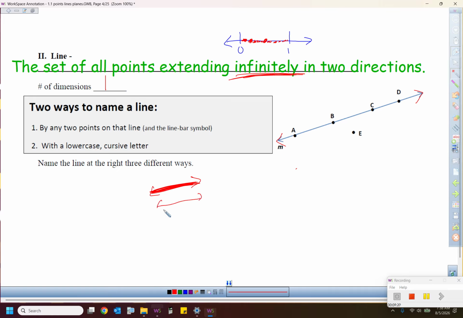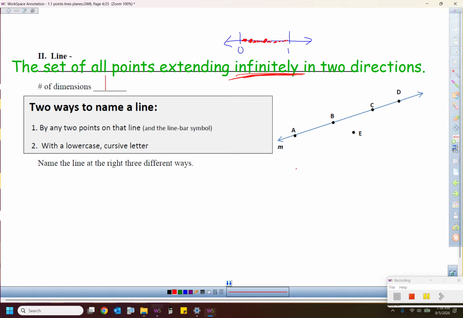You know, it doesn't really matter. There is no width to it or height to it. It's just got length when we're talking about a mathematical concept right here. And then, of course, we get into our notation. So how do we name a line? There are 2 different ways to name the line.